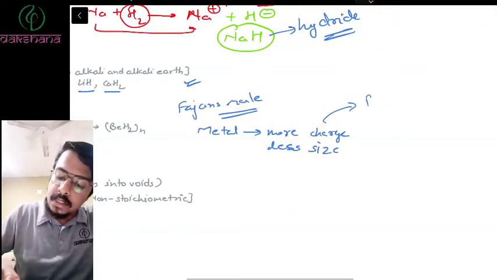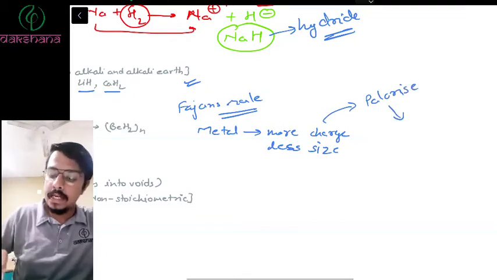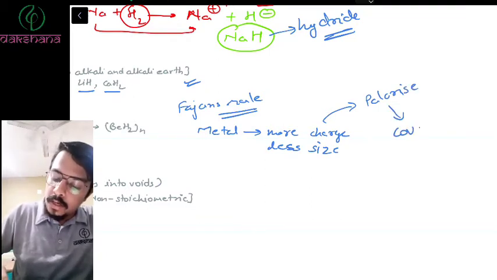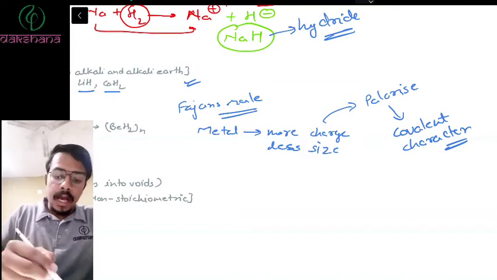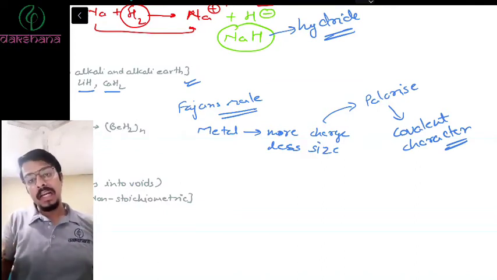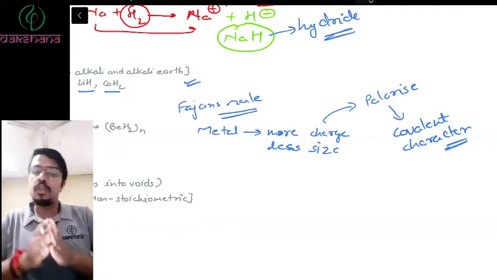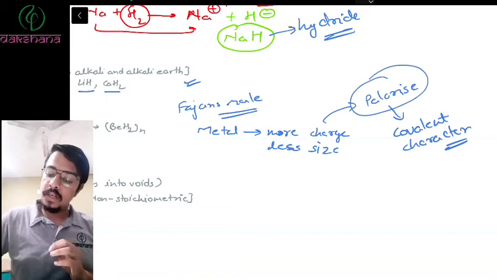More charge or less size, it has a tendency to polarize. And if it has a tendency to polarize, it forms covalent character. Right? So I can easily say this: if a metal has more charge or is smaller in size, then it has more tendency to polarize, and that polarization will lead to covalent character.